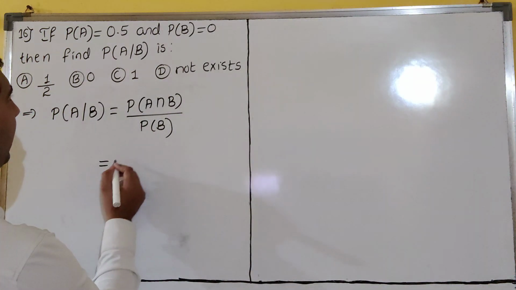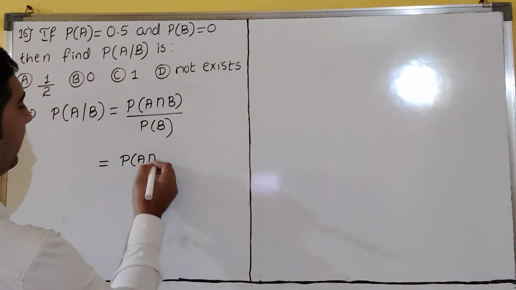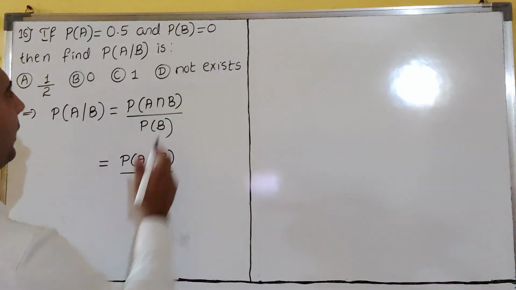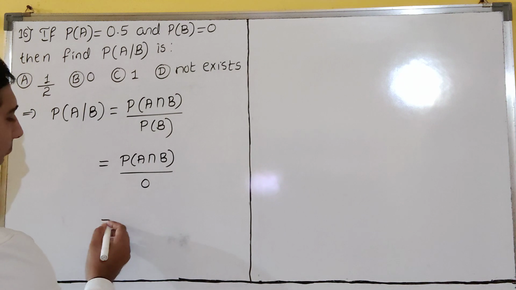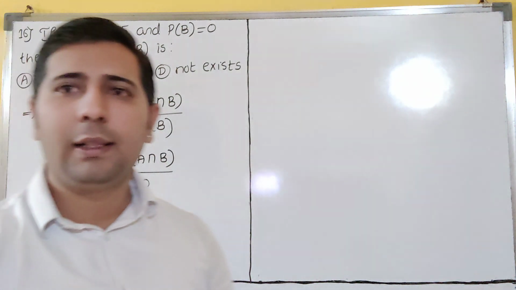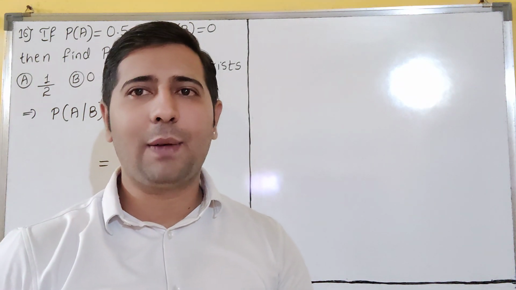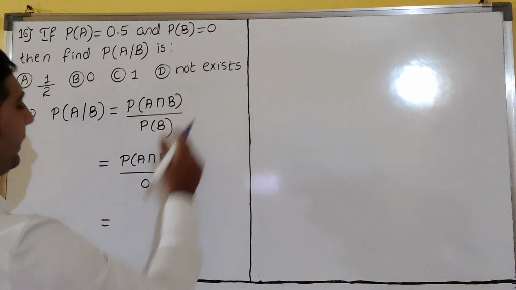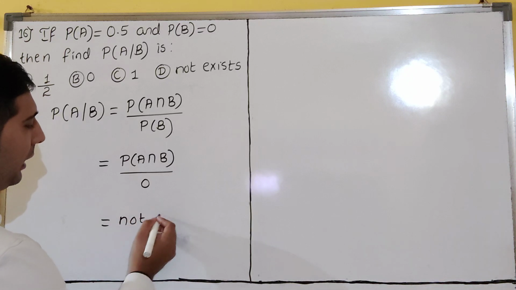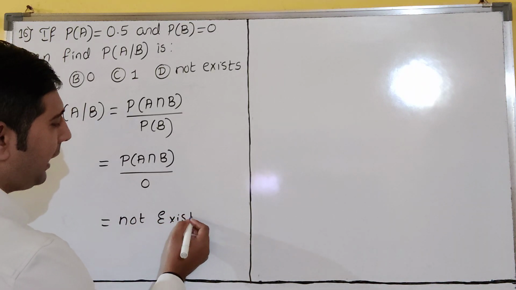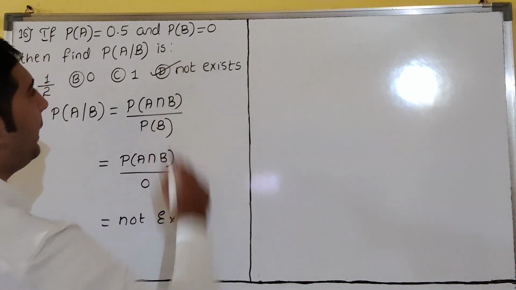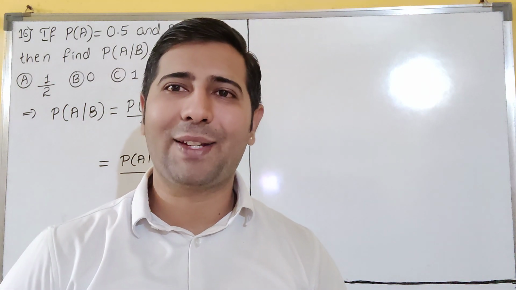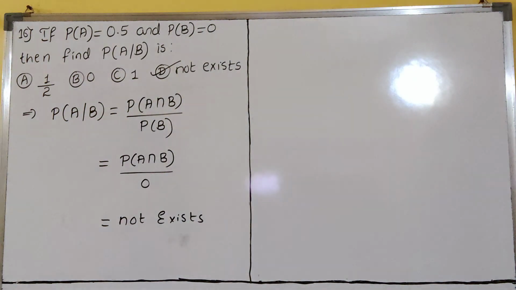So P of A intersection B, I don't know, I will write as this. So P of A intersection B divided by P of B is how much? 0, dear students. If the numerator is having something and the denominator is 0, what will happen? It is not defined, no? So similarly here, it does not exist, dear students. So not exists. So then our answer will be what? D. D for Delhi is our answer. So please copy this. We'll go for the next question, dear students.